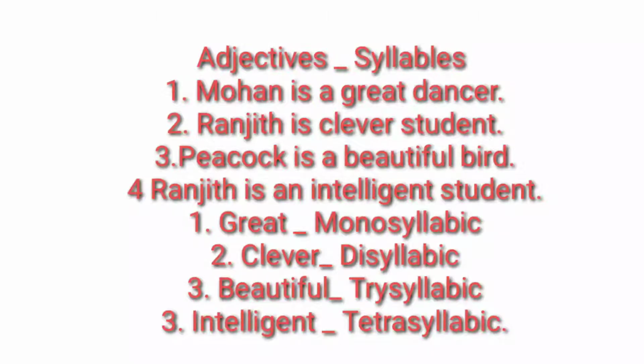If you come to the second word clever, clever can be divided into two parts: clever. So it is disyllabic. Beautiful can be divided into three parts: beautiful. So it is trisyllabic. Similarly, the fourth one, intelligent. How many syllables are there in that word? There are four syllables. And you may have polysyllabic words also. So first of all, we must learn this syllabic division before entering into degrees of comparison. In these sentences, there is no comparison.